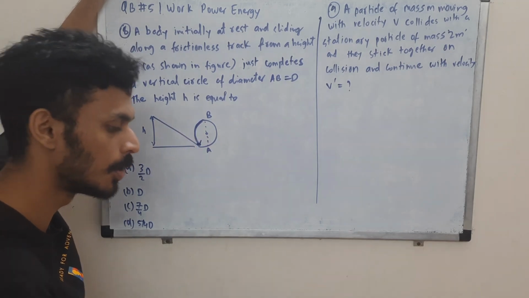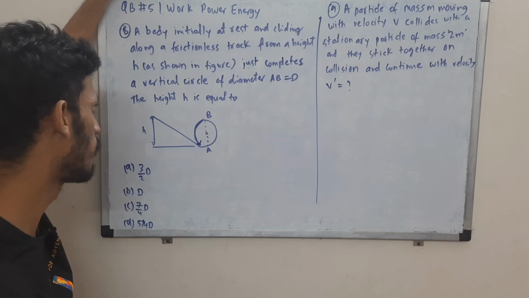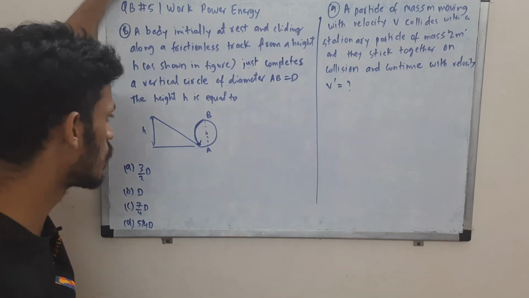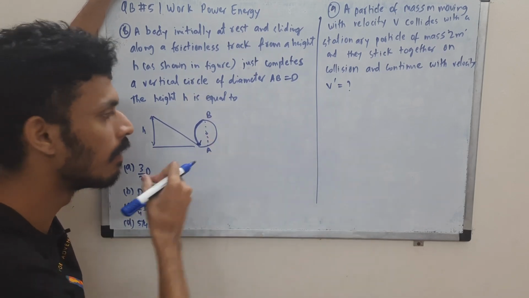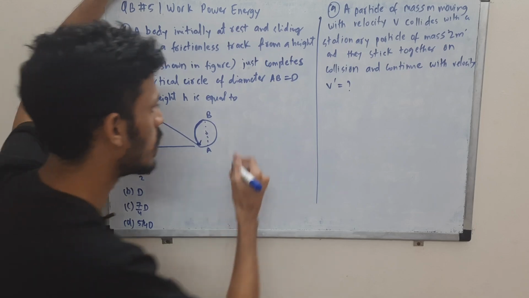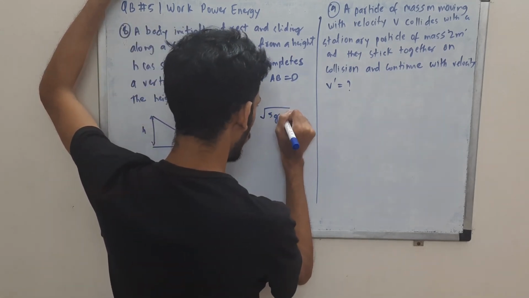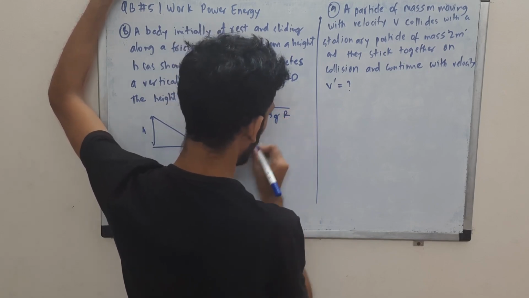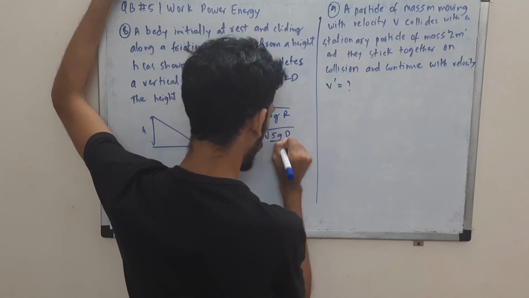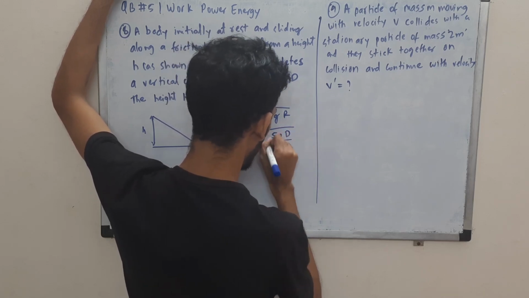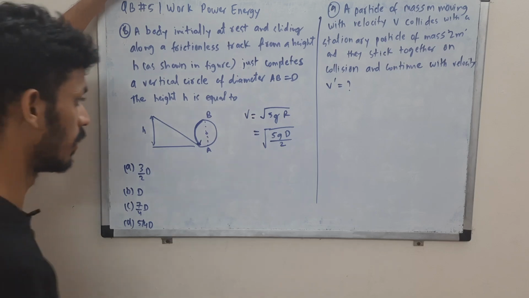So you should know the concept of motion in a vertical circle. What is the minimum velocity required for it to complete a vertical circle? It is under root 5gr, where r is the radius. We can write it as under root 5gd by 2 in terms of the diameter, since radius is half of the diameter.